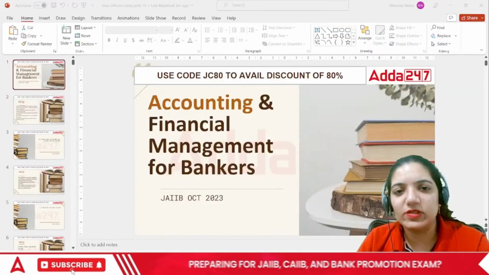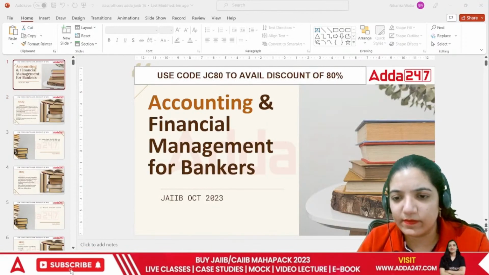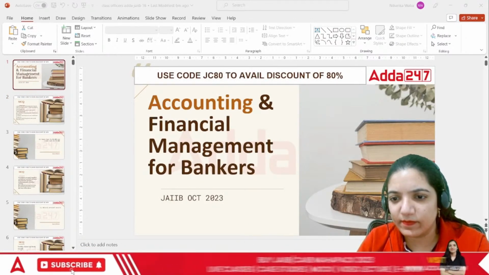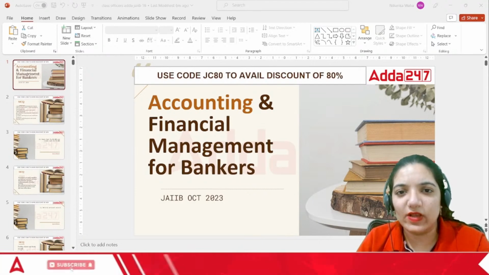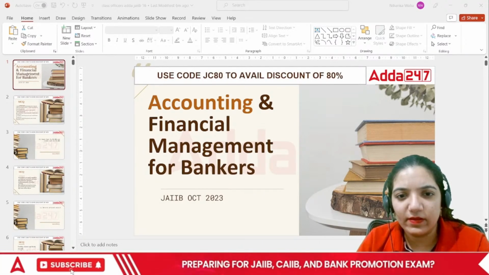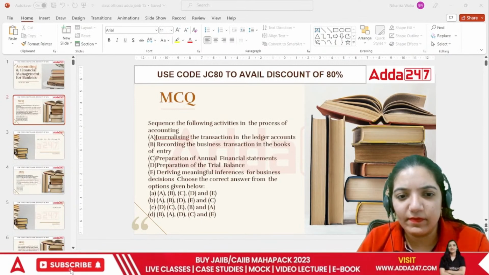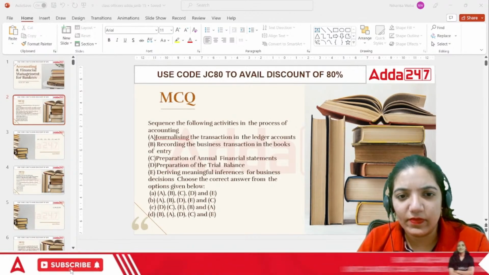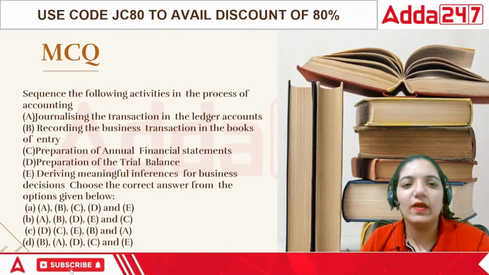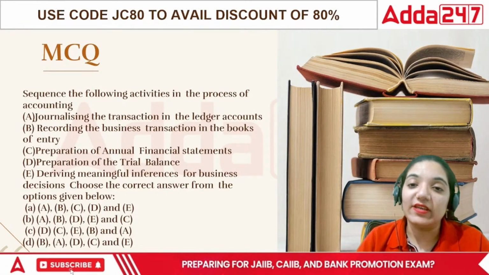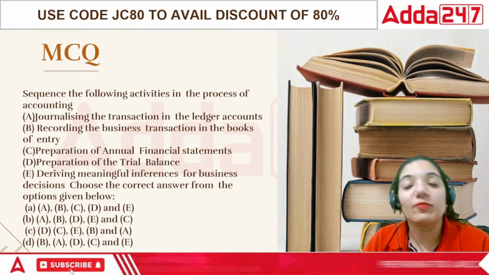Give me a moment. Okay. Here comes the next question. Sequence the following activities in the process of accounting.